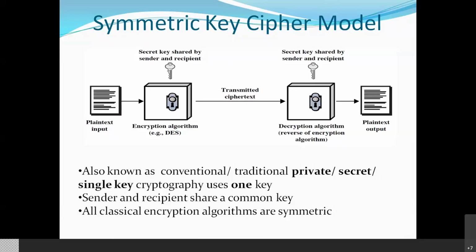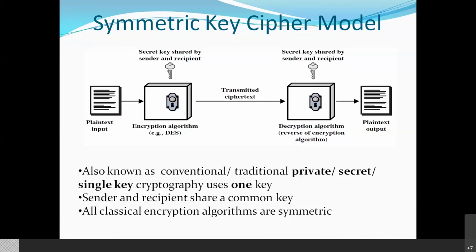Suppose 12345678 mod 7, the answer is, say, 2. So when I send the encrypted message to another user, he should also know the key I have used, mod 7, and whatever encrypted text he has received, he should do the opposite to get the plain text.